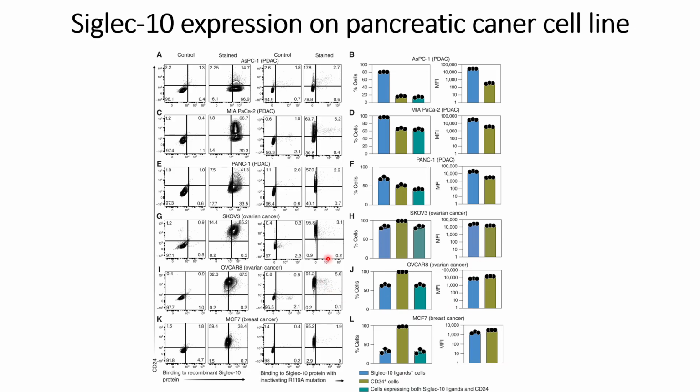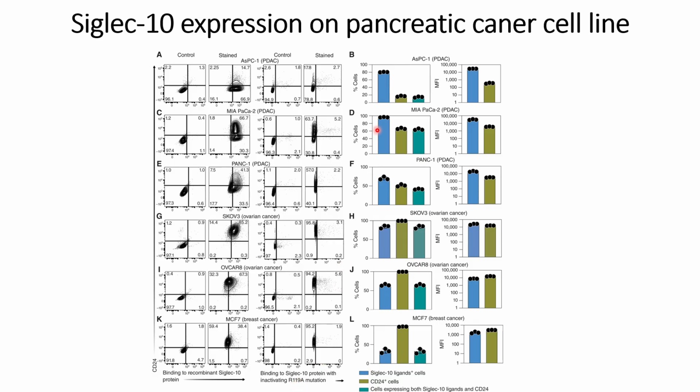As a control, to ensure that the Siglec-10 chimeric-Fc binds to Siglec-10 in a sialic acid dependent manner, they mutated R119 to A, which abrogates the sialic acid binding capability.